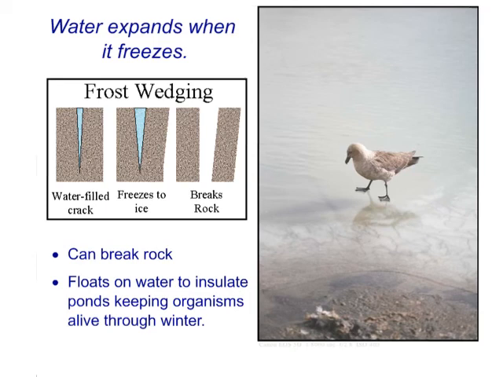This is important because ponds and lakes are insulated in the winter because of that layer of ice on the top. And the fish and the organisms that live inside those ponds are able to survive throughout the winter. That's just one of the many benefits to that property of water.